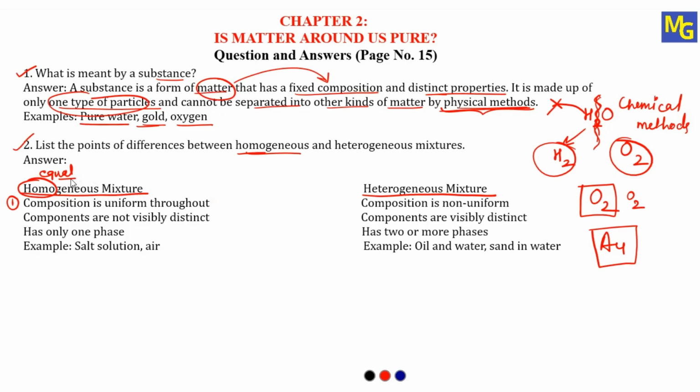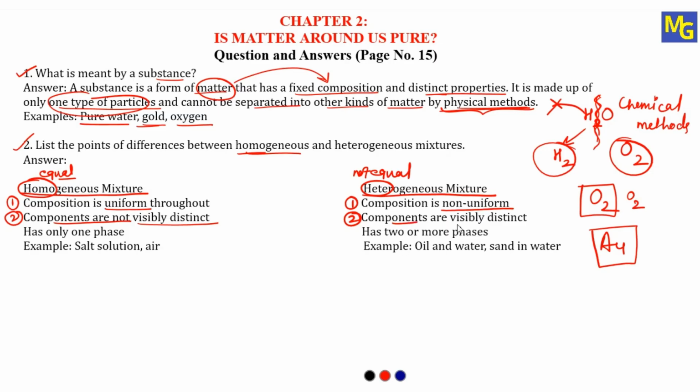It is the mixture in which the composition is uniform, that is called homogeneous, and exactly opposite, that is heterogeneous, where the composition is non-uniform. Whatever substances we are mixing, they will not mix equally. Hetero means not equal, remember. Now the second one, components are not visibly distinct. Because it is uniformly mixed throughout, we cannot see all the components separately. But in heterogeneous mixtures, the composition is non-uniform, so we can easily distinguish all the components.